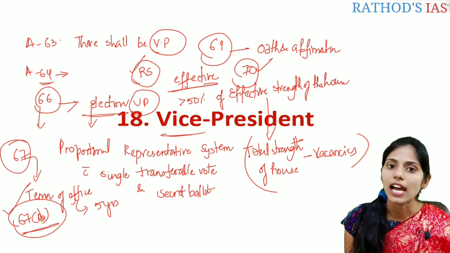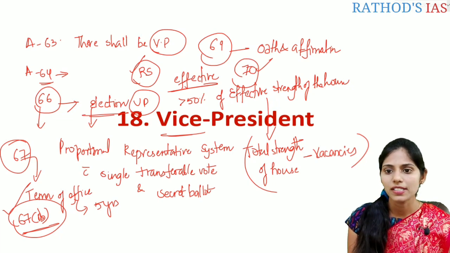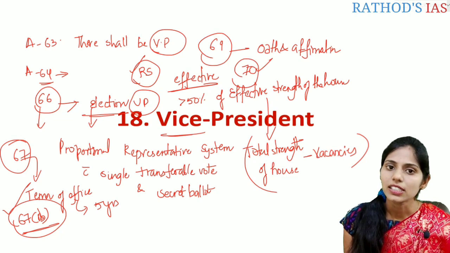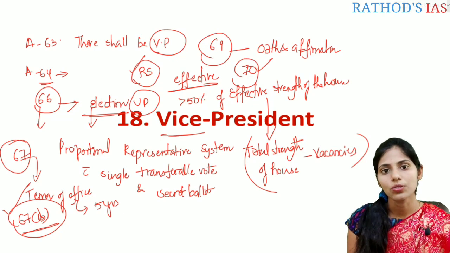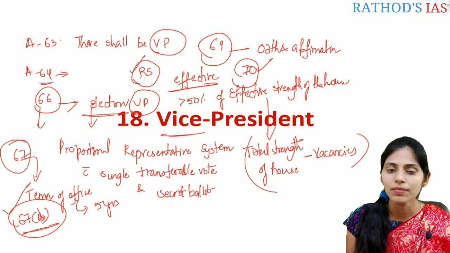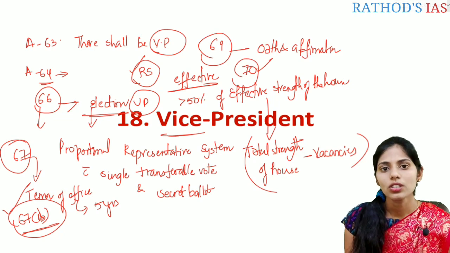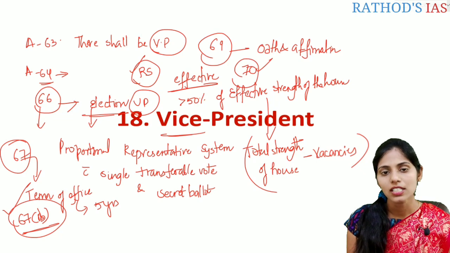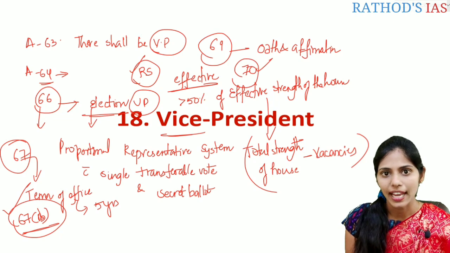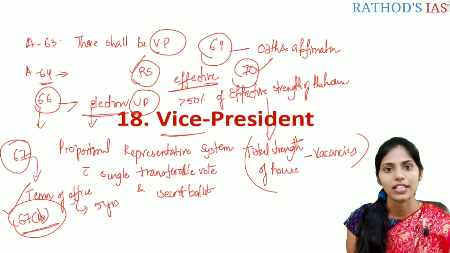Under Article 70 of the Indian Constitution, it is mainly related to the discharge of the President's functions in any other contingency situations. In 1969, there was the death of Zakir Hussain, and in the same year we saw the resignation of V.V. Giri, who was the Vice President at that time. So the post of the Vice President was vacant and also the post of the President was vacant. So Parliament came up with one important act. The name of that act is the President (Discharge of Functions) Act of 1969.